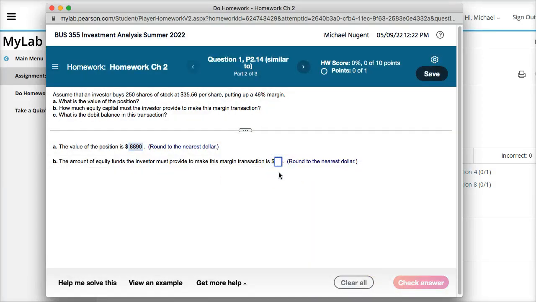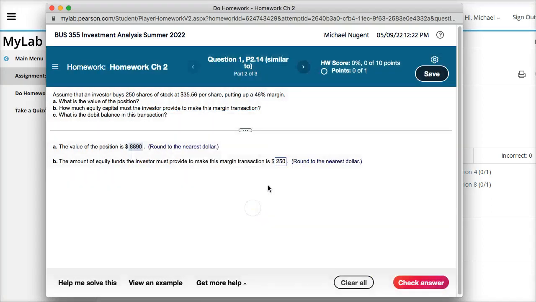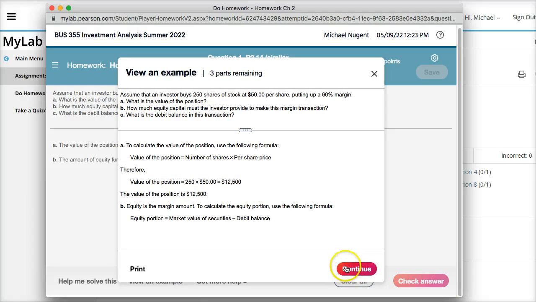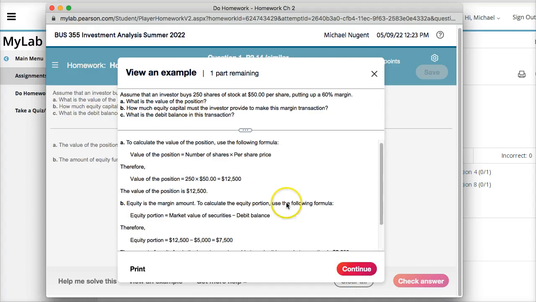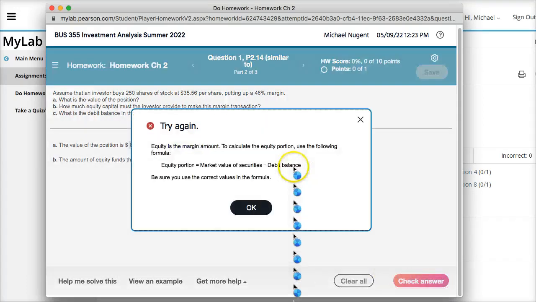Now, if you get this answer wrong, it tells you you have it wrong and gives you an example of the formula. So before you get another chance to complete it, you may want to look for extra help. So you could do View an Example. You click on View an Example, and this is going to give you an example of how to complete the problem. It's going to give you the mathematical steps and the example equation with the solution of an identical problem with just different numbers in the problem. So that's the best way of learning how to complete the problem.